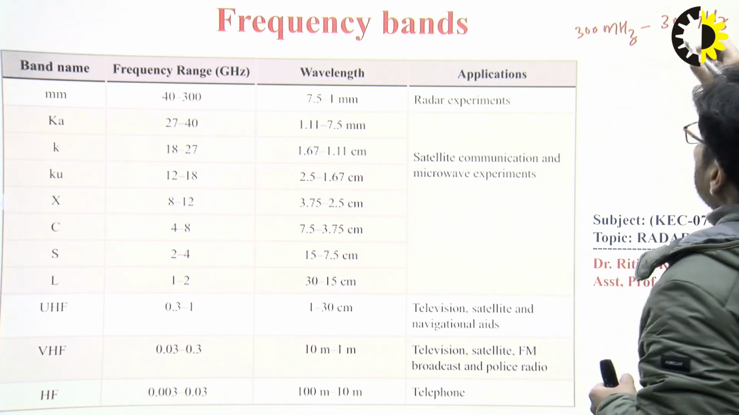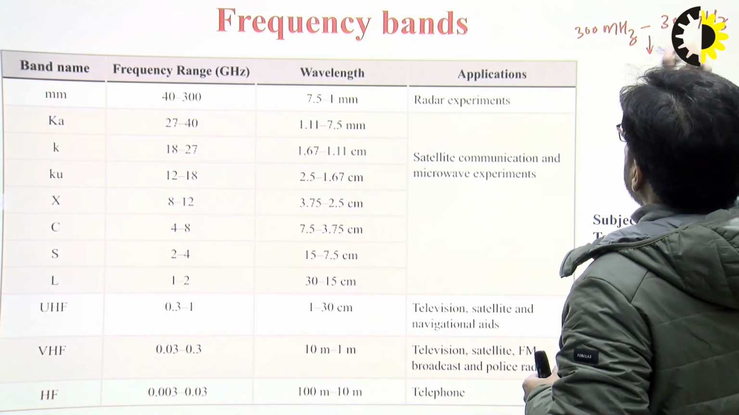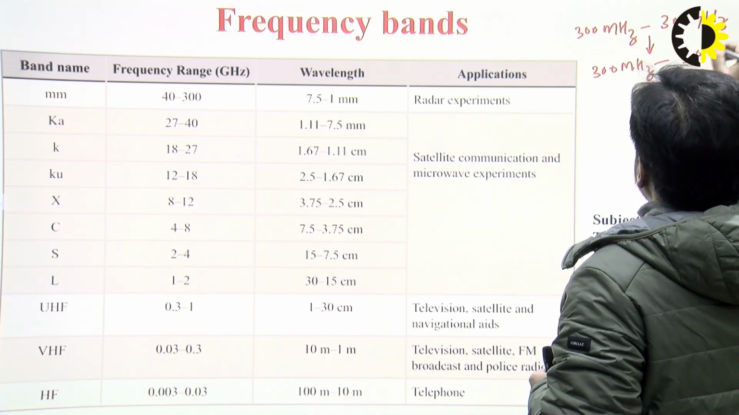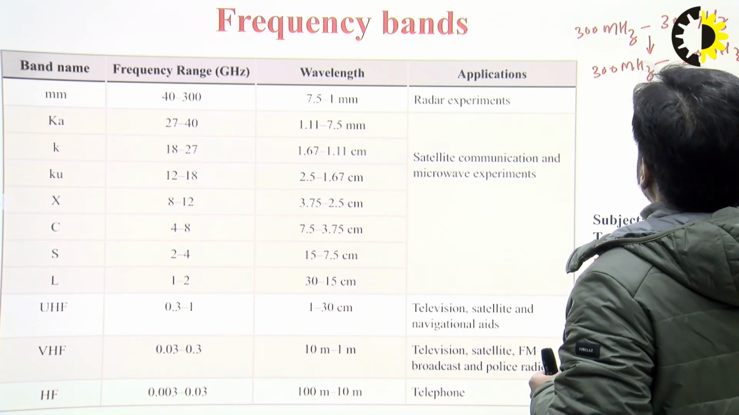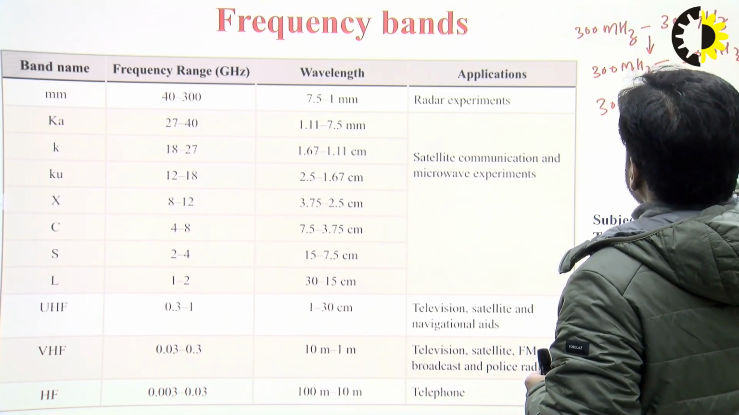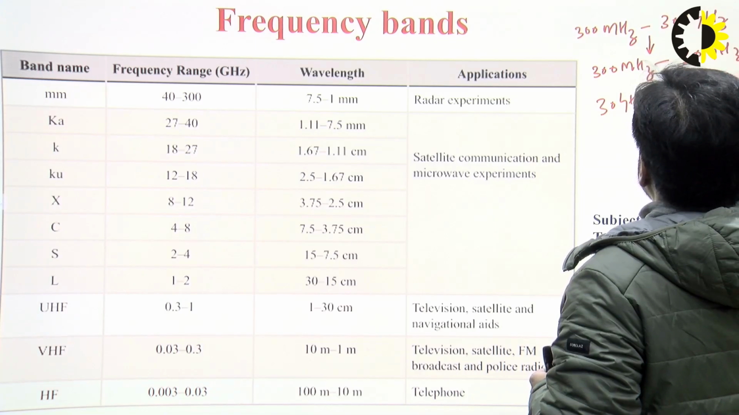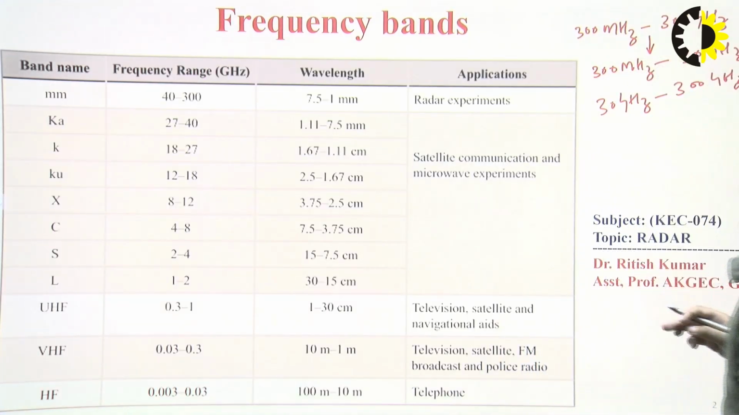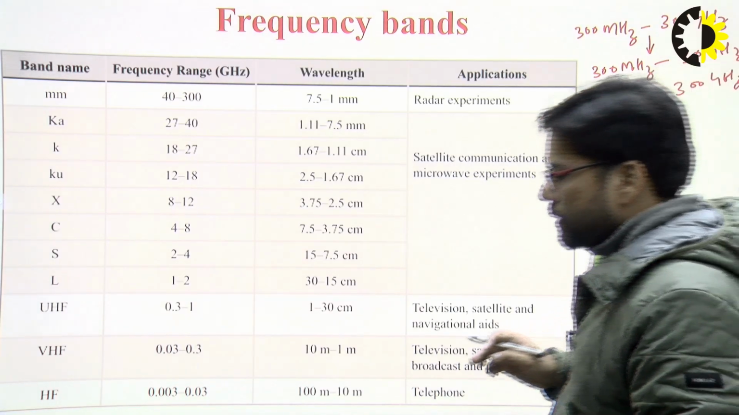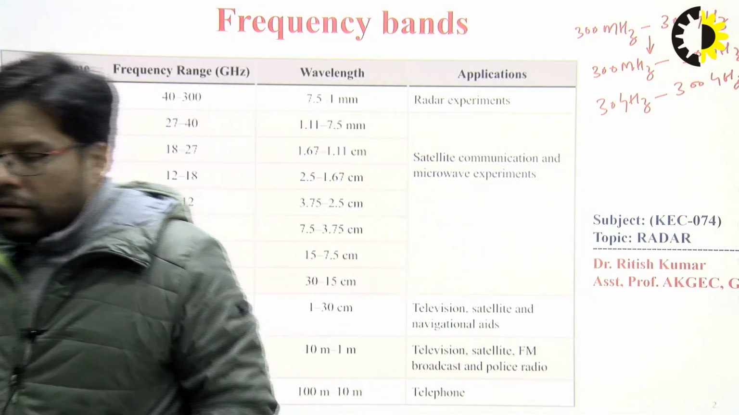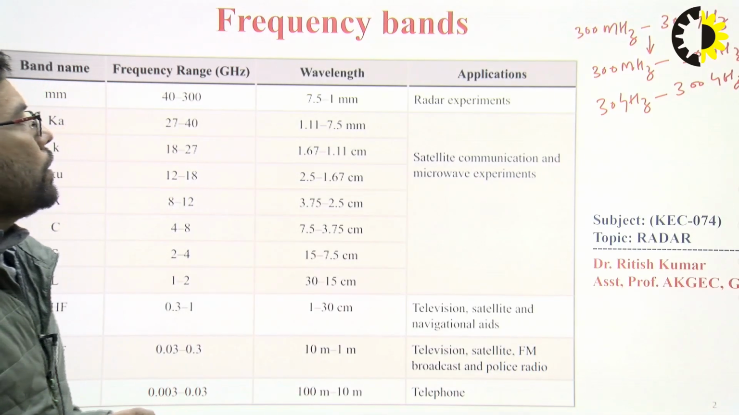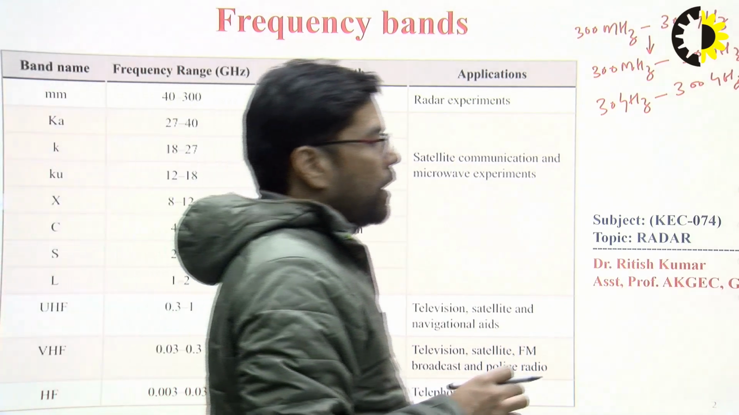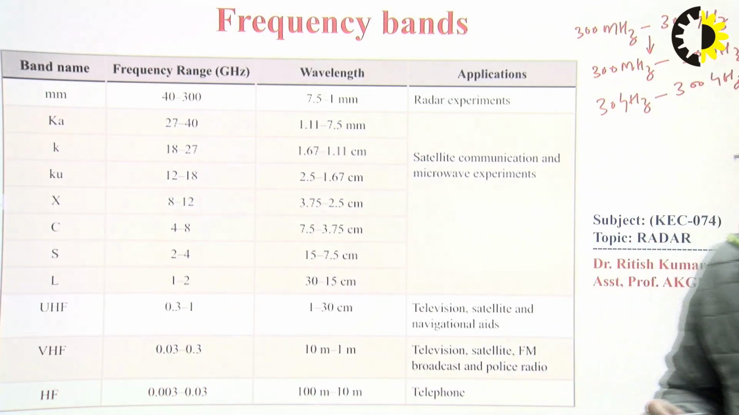These bands we can split into two parts. The first one is 300 megahertz to 30 gigahertz, then 30 gigahertz to 300 gigahertz. The band which lies from 30 gigahertz to 300 gigahertz is called the millimeter wave band, and this band is mainly used for radar experiments and radar applications broadly.